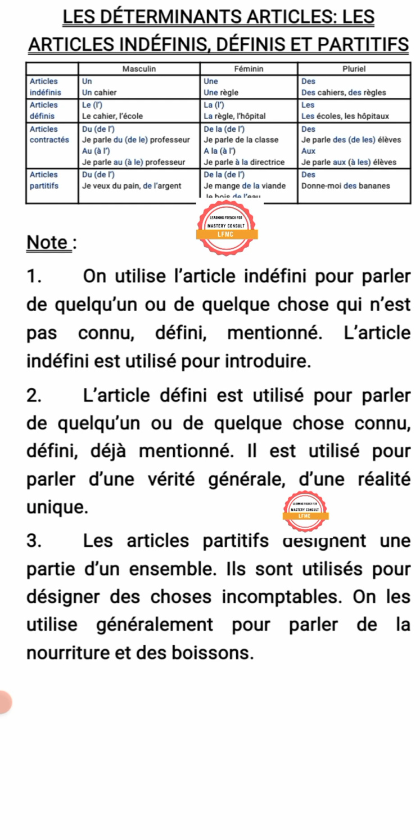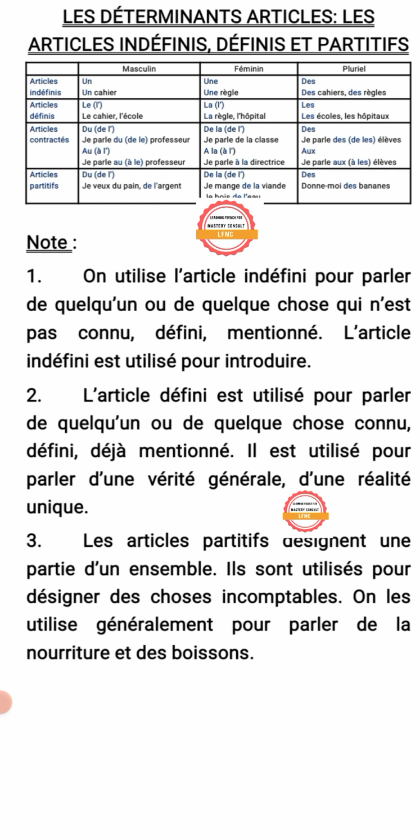Numéro 2. L'article défini est utilisé pour parler de quelqu'un ou de quelque chose connu. Défini. Déjà mentionné, il est utilisé pour parler d'une vérité générale, d'une réalité unique.